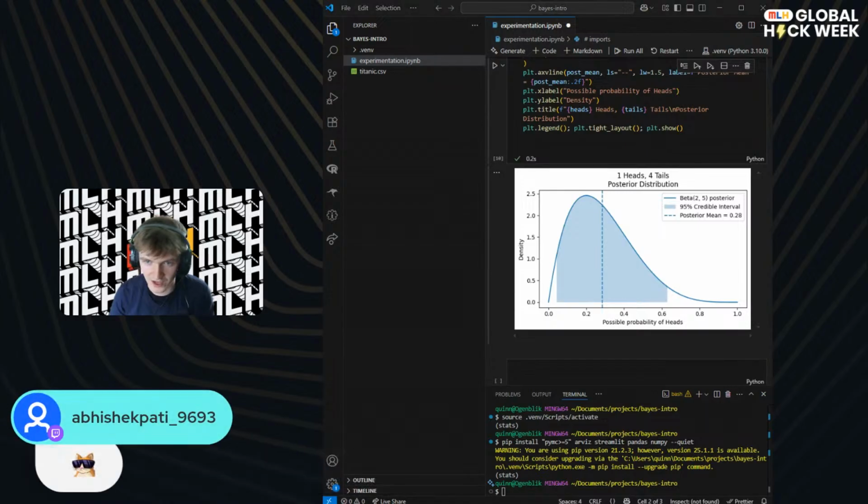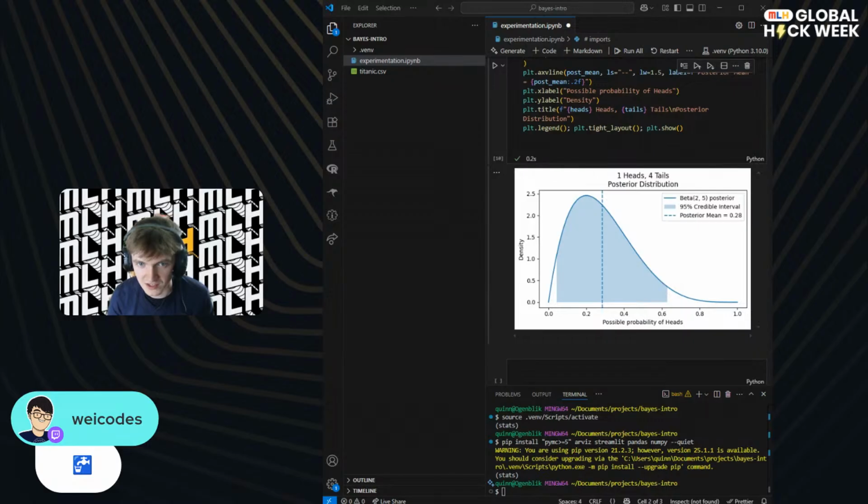Got some more emojis in the chat. I'm glad to see that. We've got a sunglasses cat. That's awesome. I've never seen that emoji before. I can't even see what this is. Can someone help me out here? It's too small on my screen. It looks like a tap. Is it a tap with water? Maybe it's a tap with water. Is this a reference to me hydrating? Hydration is good. I do recommend.